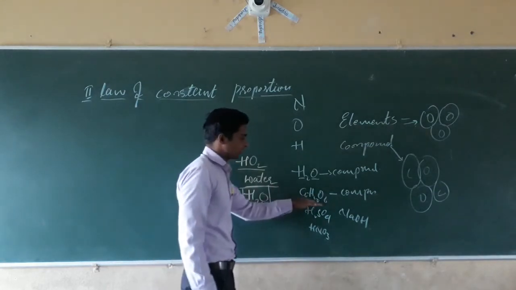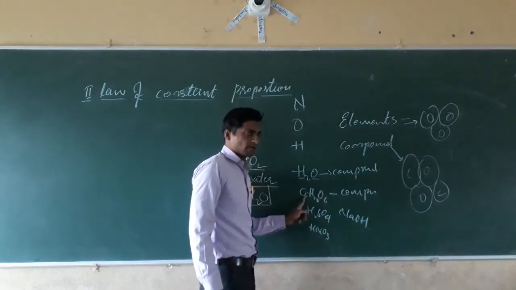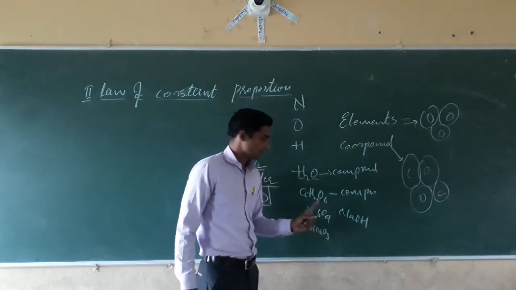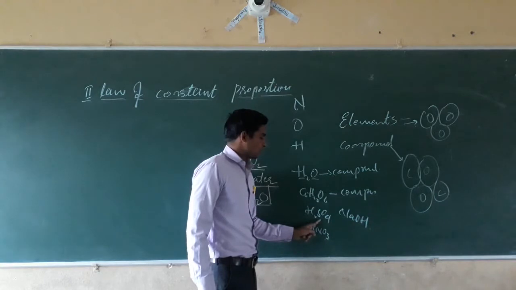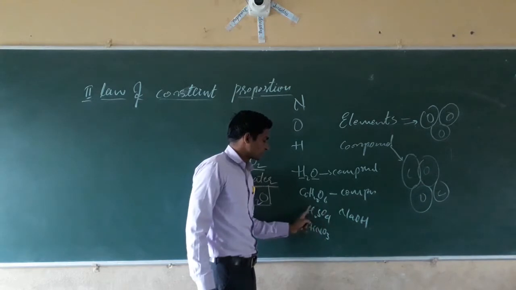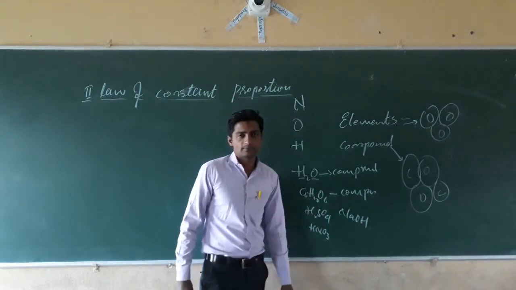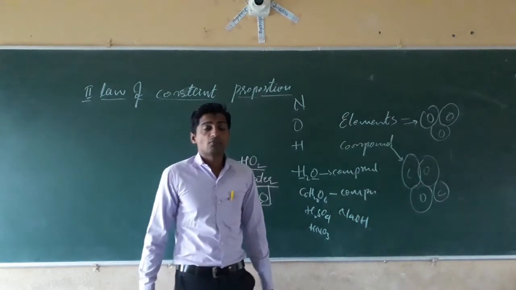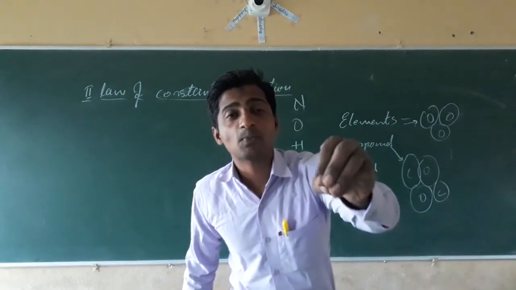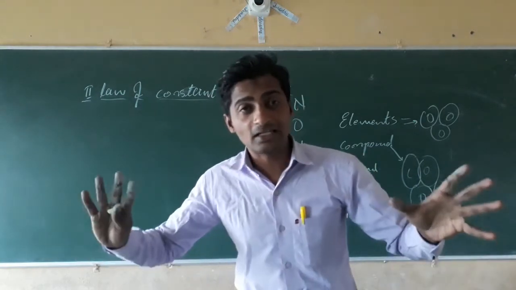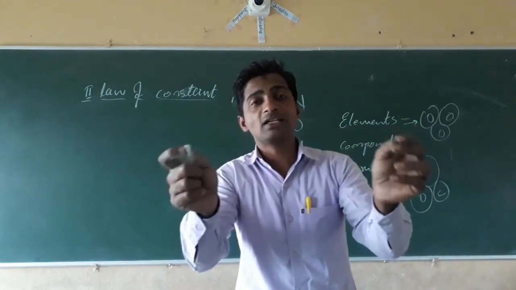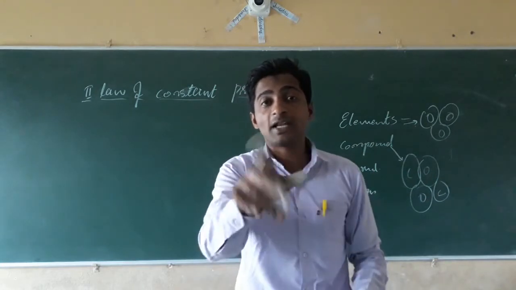For the formation of a glucose molecule, 6 atoms of carbon, 12 atoms of hydrogen, and 6 atoms of oxygen combine. Here, 2 atoms of hydrogen, 1 atom of sulfur, and 4 atoms of oxygen combine to form a molecule of sulfuric acid. It means for the formation of a compound, two or more elements have to combine in a definite proportion. If they are combined in any way, that particular compound will not form.